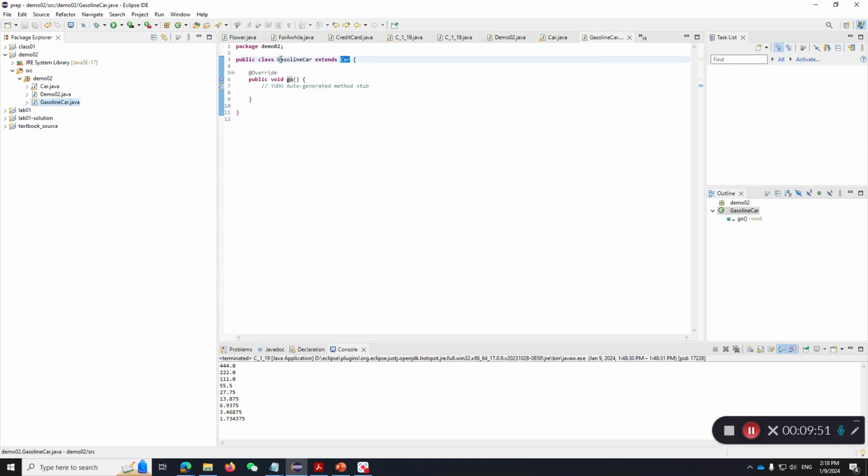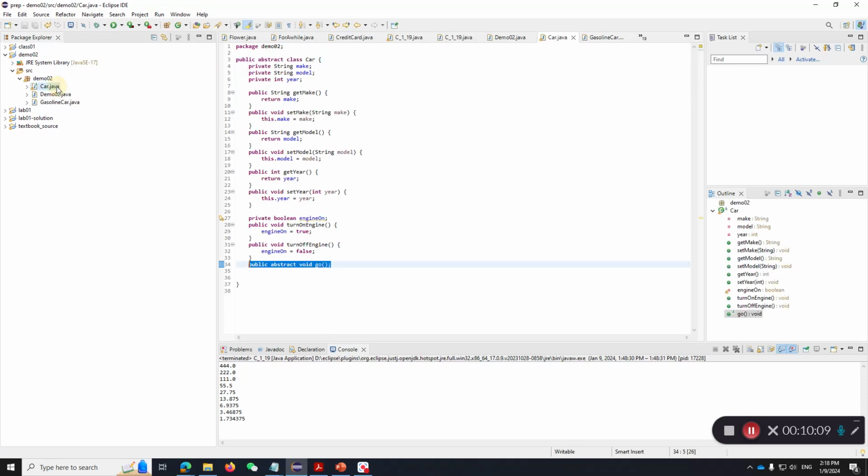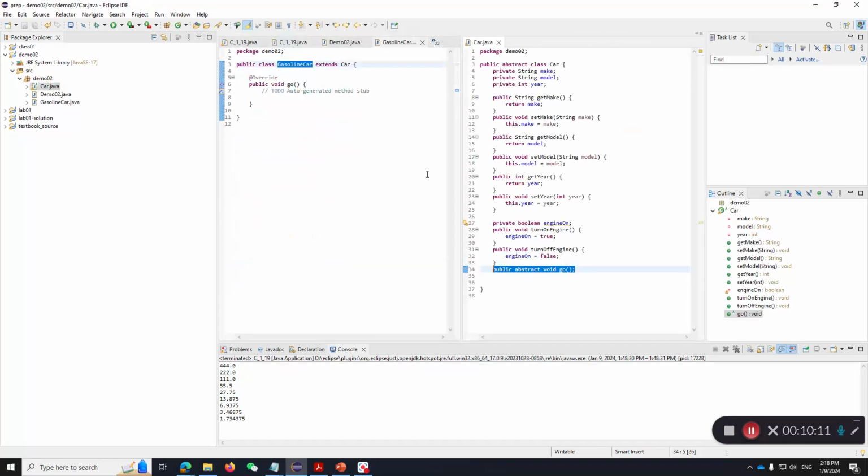But now you are defining a non-abstract class, GasolineCar, meaning that every method in this class should be non-abstract. And because I extend Car, my GasolineCar has all the functions from my Car.